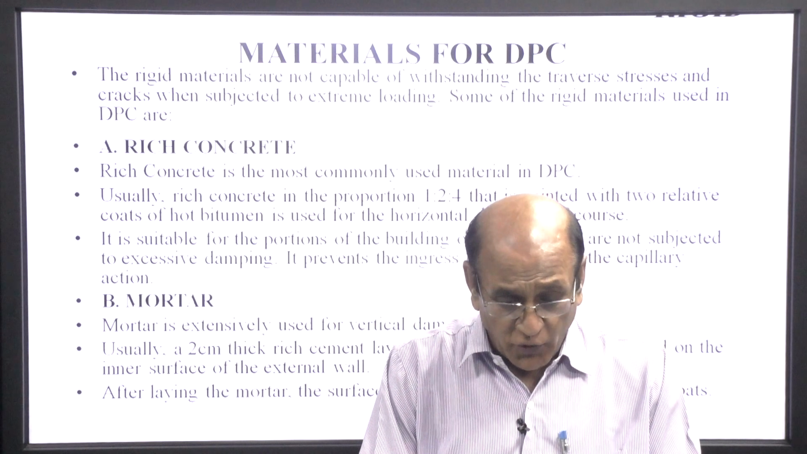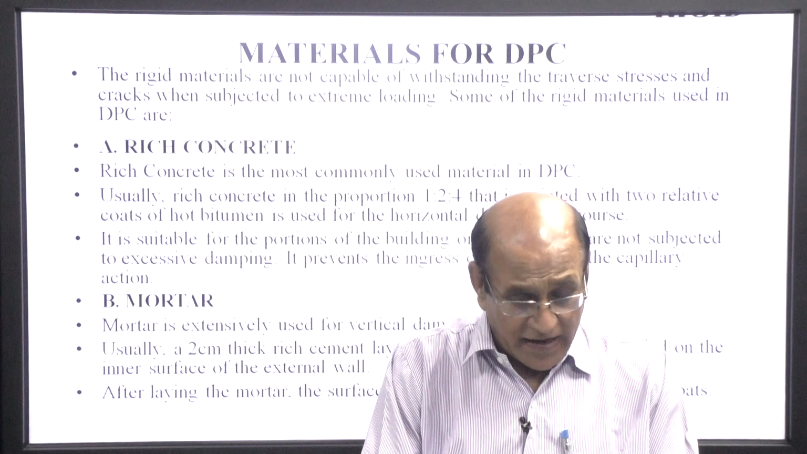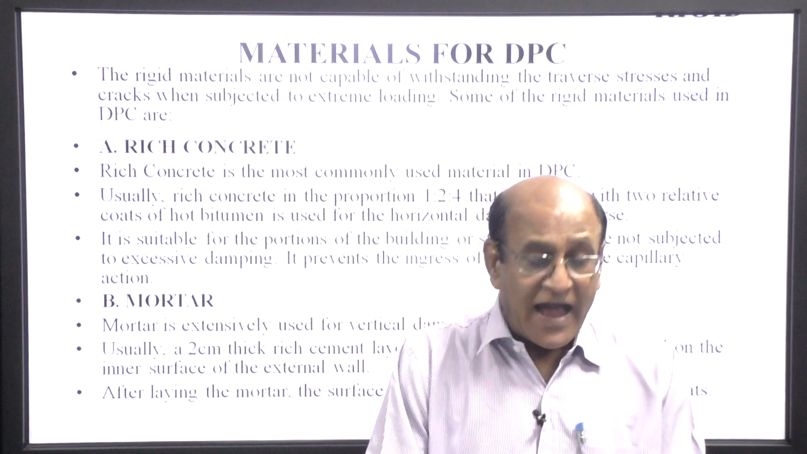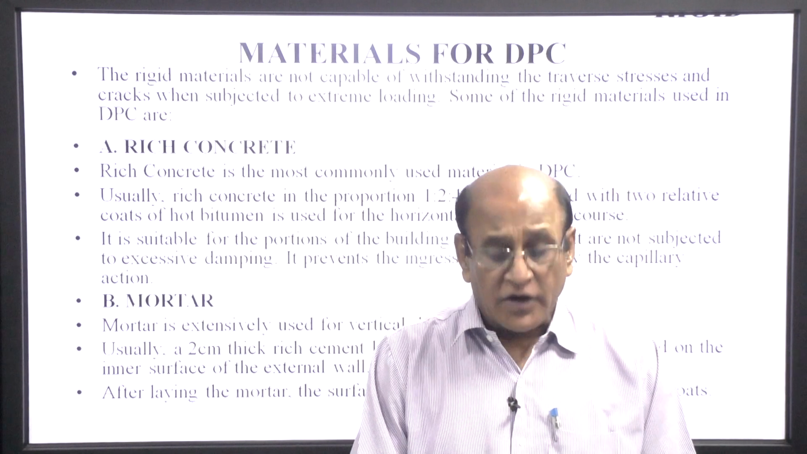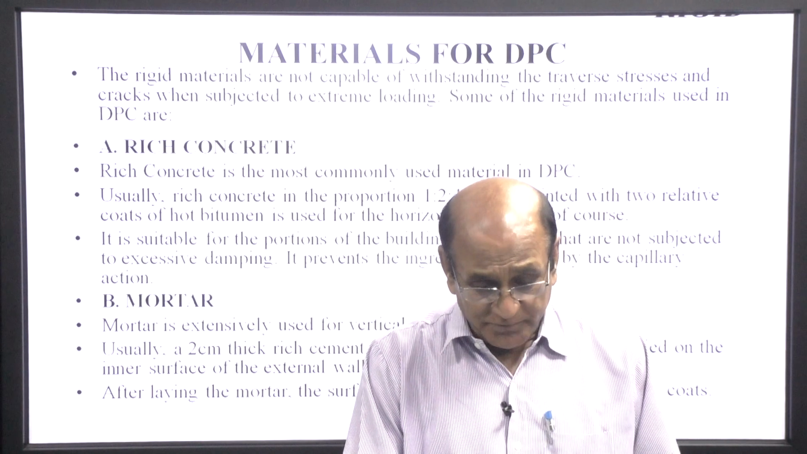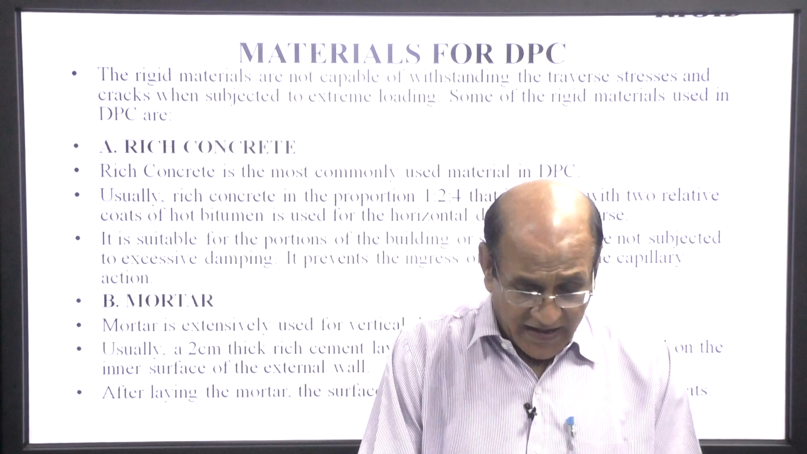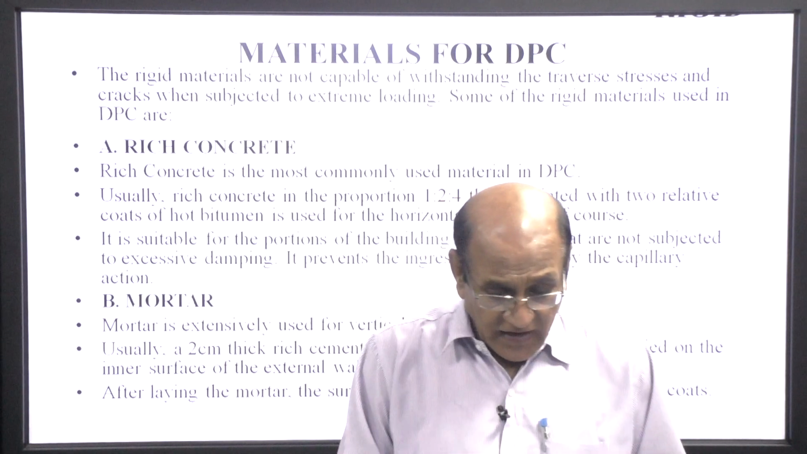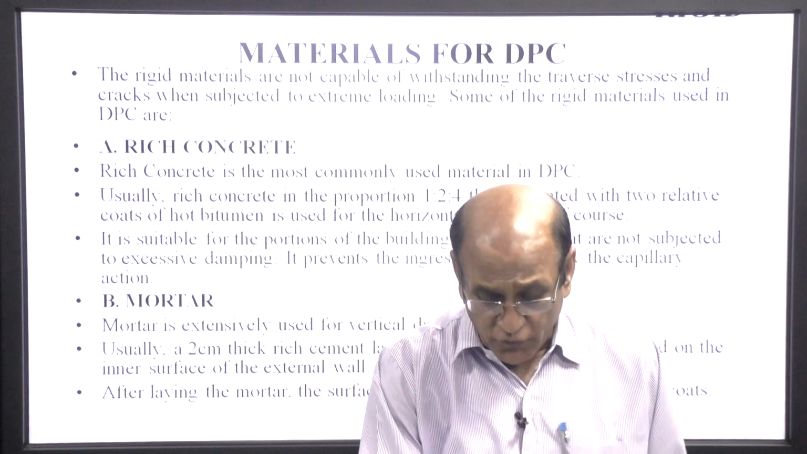It is suitable for the portion of the building or a structure that is not subject to excessive dampness. It prevents ingress of moisture by capillary action. Mortar. Mortar is extensively used for vertical damp proof course. Usually a 2 centimeter rich cement mortar layer of 1:3 is applied on the inner surface of the external wall. After laying the mortar, the surface is painted with hot bitumen in 2 coats.